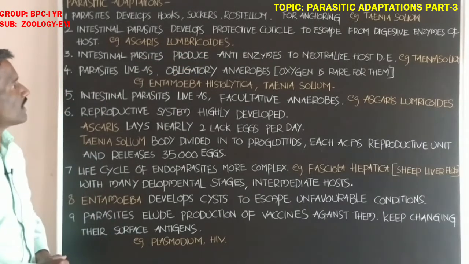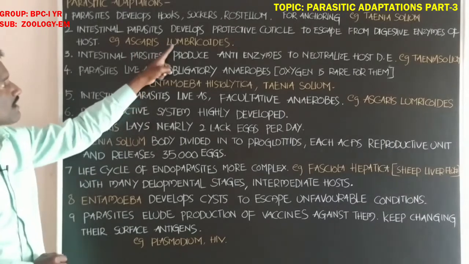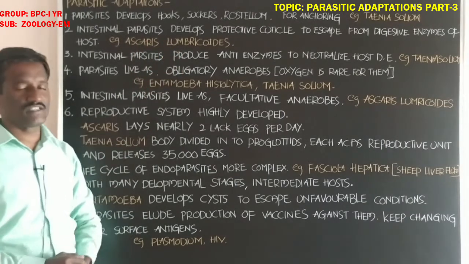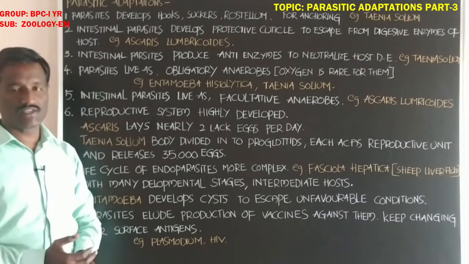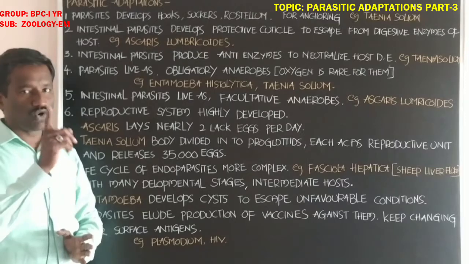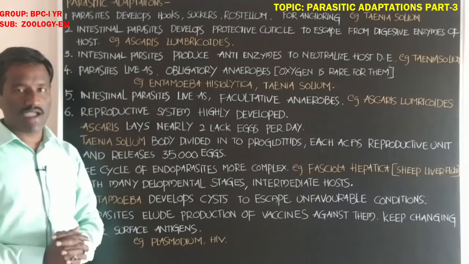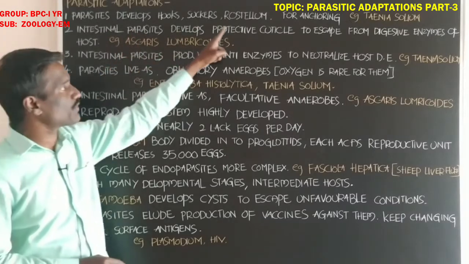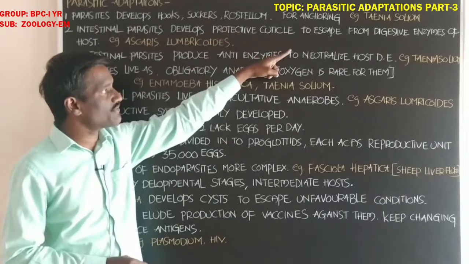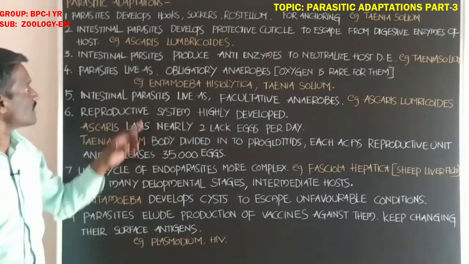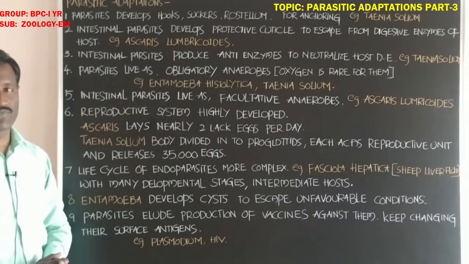Next, the second one: Ascaris lumbricoides, the common roundworm. It is a monogenetic parasite in man. This intestinal parasite develops a protective cuticle to withstand the digestive enzymes of the host body.